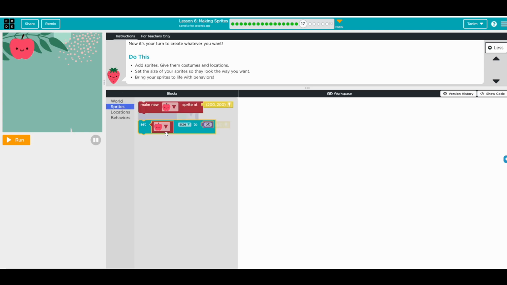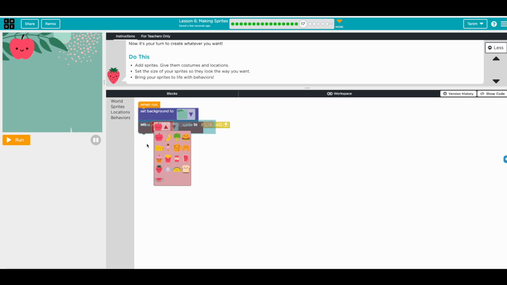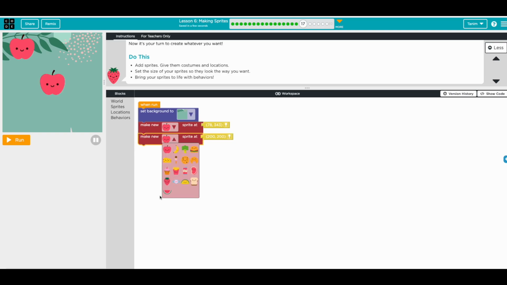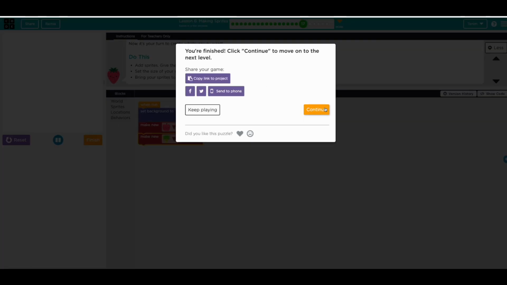And then what sprites we have. Sprites, make new. Is it a broccoli? Yeah, so play around with this. I'm just gonna go to the next one. That's nothing yet.